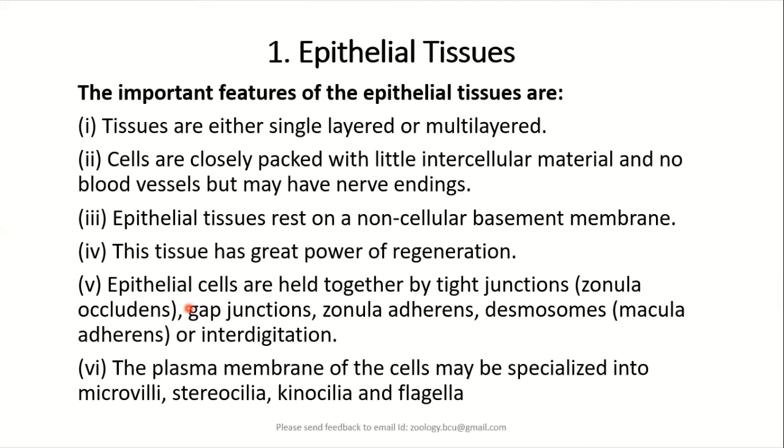Then only they form the tissue. Tissue means the cells should have a lot of coordination between them. Then only they can function as a group of cells. Similarly, the plasma membrane of epithelial cells usually shows some specialized structures like microvilli, stereocilia, kinocilia, and flagella. These are some of the additional structures we come across in the epithelial tissue.